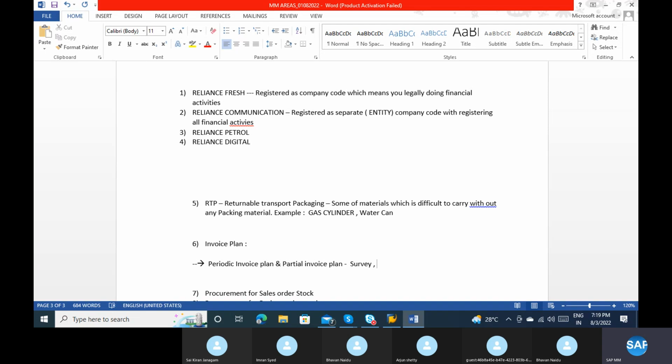Maybe it's a service project, you can consider it as a service project. Why? Because in these cases we don't have any GR, we are not expecting any GR here. We are paying the amount based on our agreement in the PO, either for rental or others. In rental agreements we are not expecting any GR, right? You are already staying there. The same thing applies to services. If you completed 20% of the service, then I can pay 20% of that. If you completed 50% of the service, then I can give that. Like that. Okay, sir, got it.